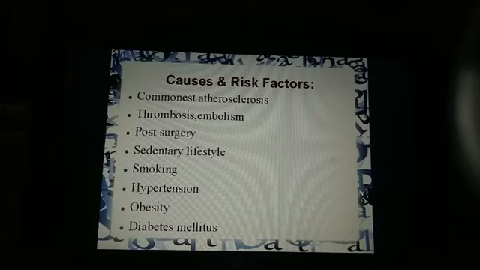Diabetes mellitus. In diabetes mellitus there is hyperglycemia and insulin resistance, which triggers arterial stiffening and increased susceptibility of arterial wall to atherosclerosis. So these are the causes and risk factors.